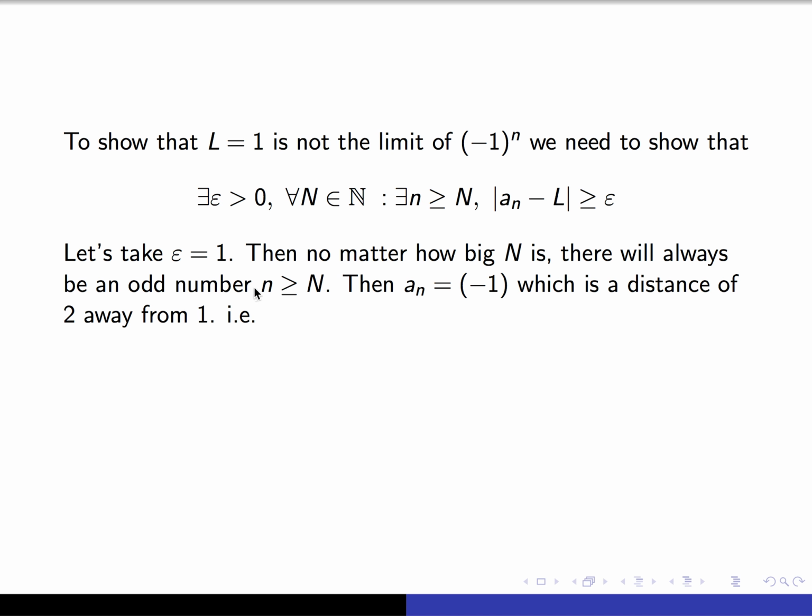The distance between a_n and my limit, that's minus 1 and 1, is going to be distance 2. And that's not going to be smaller than epsilon, because we could have picked epsilon to be like 1/10 if we wanted, but even epsilon equals 1 doesn't work. So 1 is not a limit because we can't get within 1 of that limit forever.